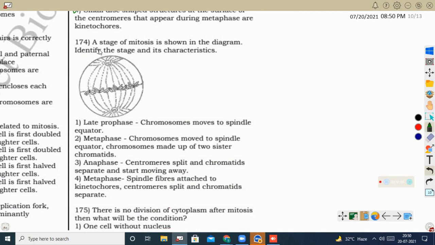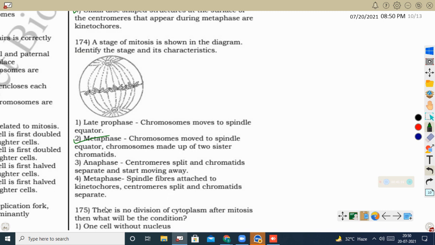Next question. A stage of mitosis is shown in the diagram. Identify the stage and its characteristics. See, this stage is the metaphase stage of mitosis. So here the correct option is metaphase. The chromosome moved to spindle equator, chromosome made up of 2 sister chromatids. So this is the correct option. See, this is metaphase. Spindle fibers attached to kinetochore, centromere split and chromatid separate, that is an anaphase character.